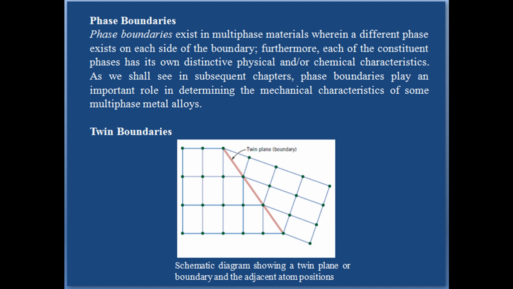Twins result from atomic displacements that are produced from applied mechanical shear forces, mechanical twins, and also during annealing heat treatment following deformation. Twinning occurs on a definite crystallographic plane and in a specific direction, both of which depend on the crystal structure. Annealing twins are typically found in metals that have the FCC crystal structure, whereas mechanical twins are observed in BCC and HCP metals.